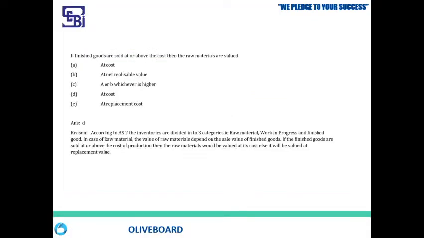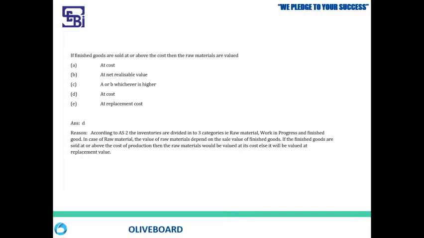So the first one, again, this is a question from AS2. I'm repeating a few questions because those are very important and vital in those particular standards, and that's the reason I'm giving them in different kinds. The first time you would have solved it in a numerical manner, and now we are going to solve it in a theoretical way, only in sentences. We don't have any numbers here, but we will be doing it as a provision itself.